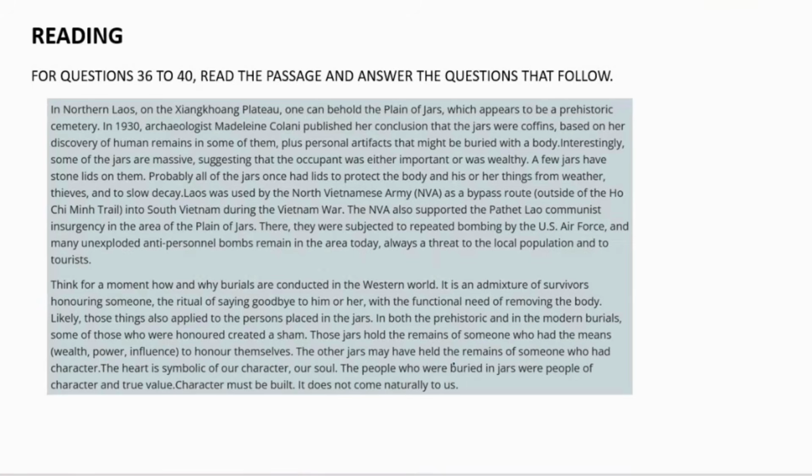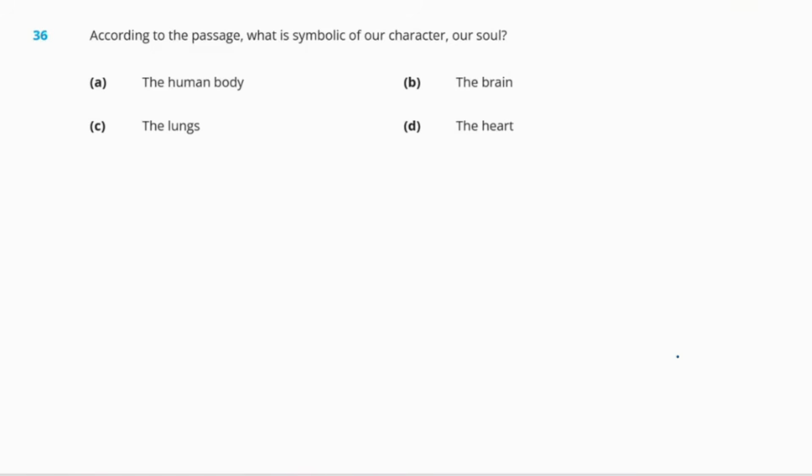The other jars may have held the remains of someone who had character. The heart is symbolical of our character, our soul. The people who were buried in jars were people of character and true value. So character must be built. It does not come naturally to us. So this was the passage. Now let us see the questions that follow.